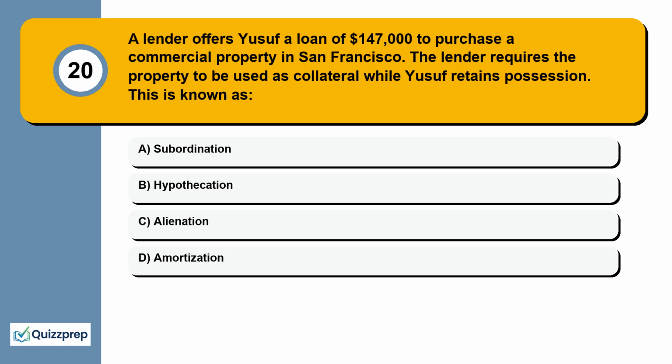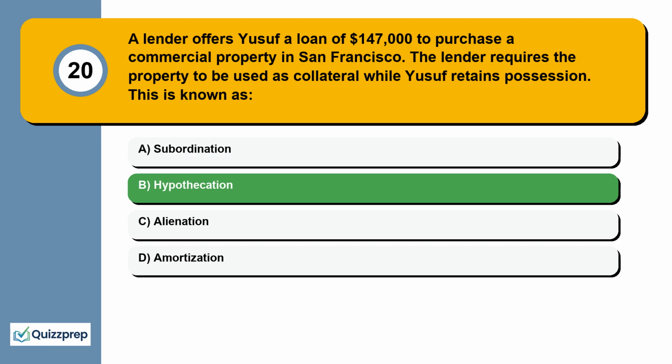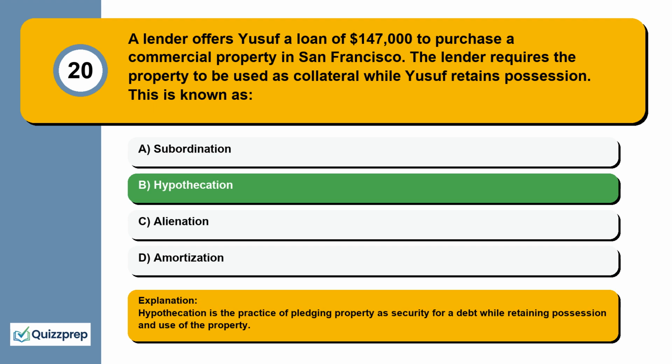Question 20. A lender offers Yusuf a loan of $147,000 to purchase a commercial property in San Francisco. The lender requires the property to be used as collateral while Yusuf retains possession. This is known as subordination, hypothecation, alienation, amortization. Hypothecation is the practice of pledging property as security for a debt while retaining possession and use of the property.